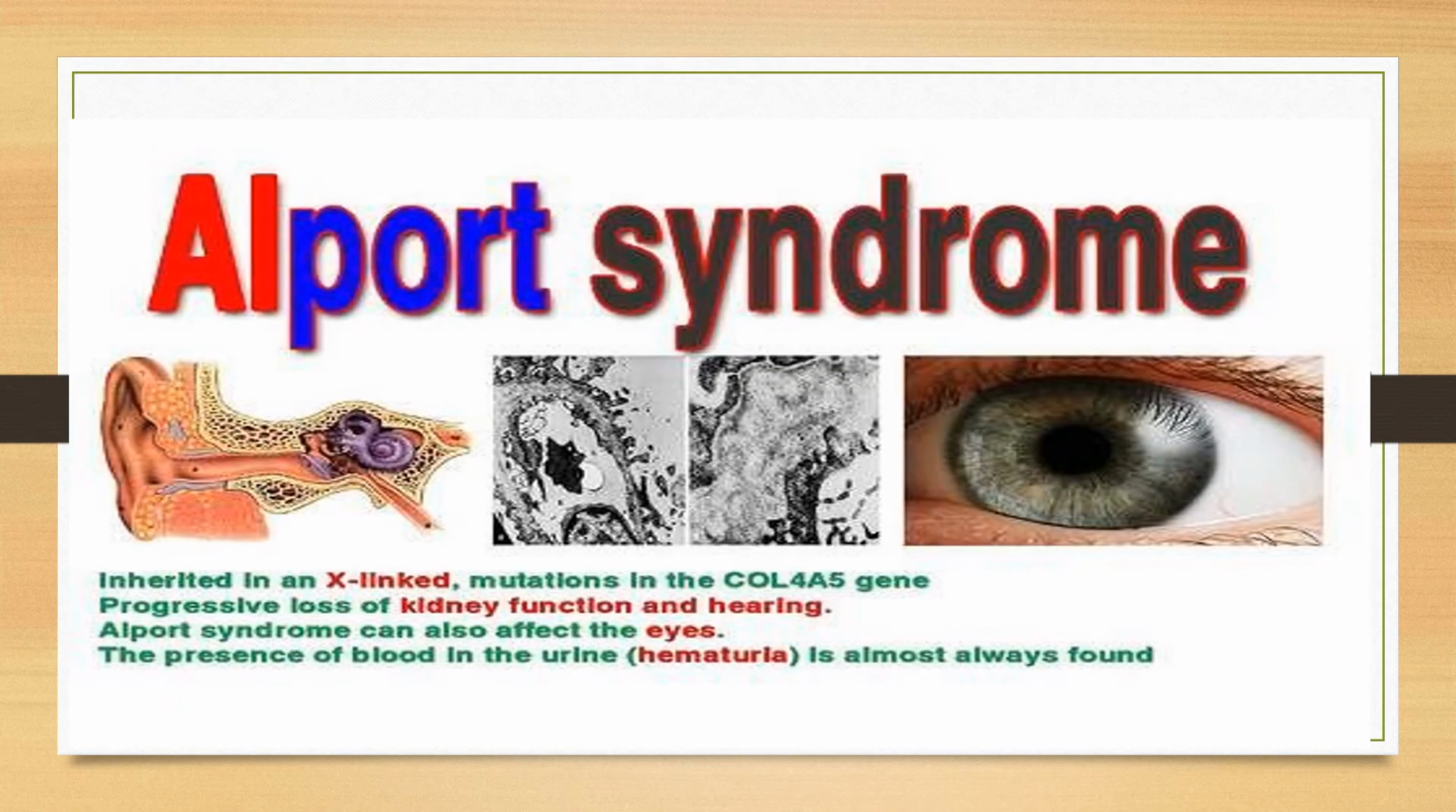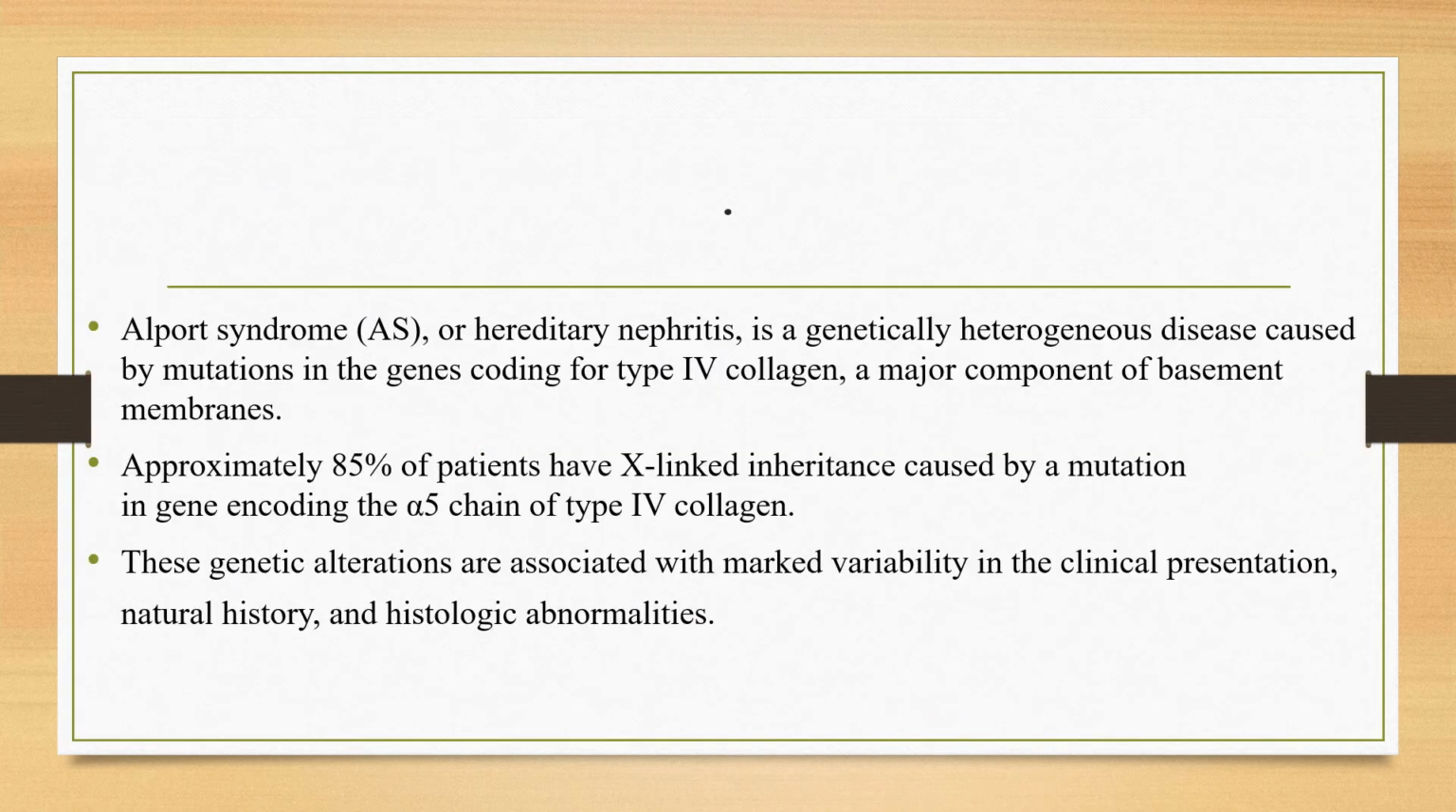The second one is Alport syndrome. Alport syndrome was named after 1927 when Dr. Cecil Alport published a paper describing the association of kidney disease and deafness in affected individuals. Alport syndrome is also called hereditary nephritis. It is a genetically heterogeneous disease caused by mutations in the genes coding for type 4 collagen, which is a major component of the glomerular basement membrane.